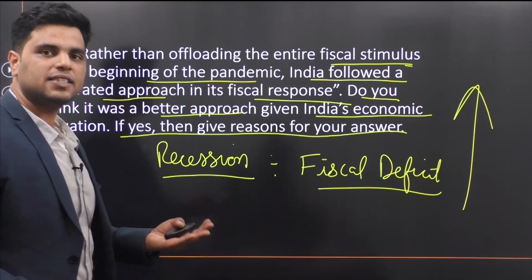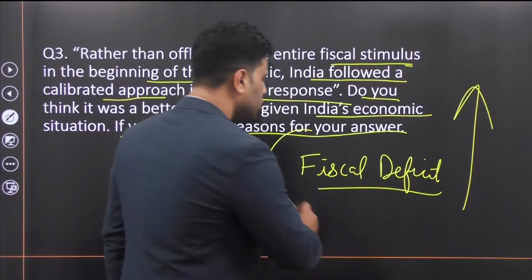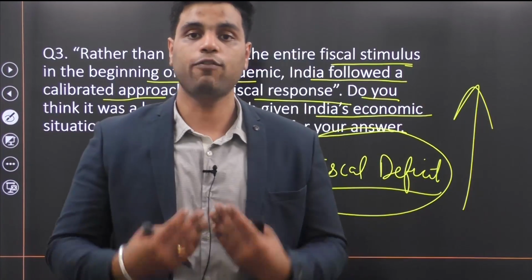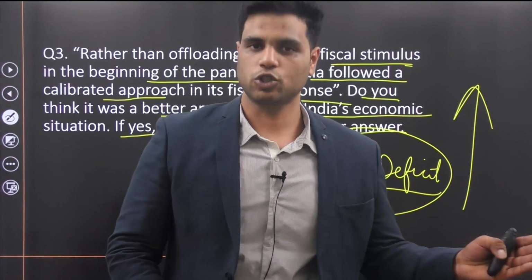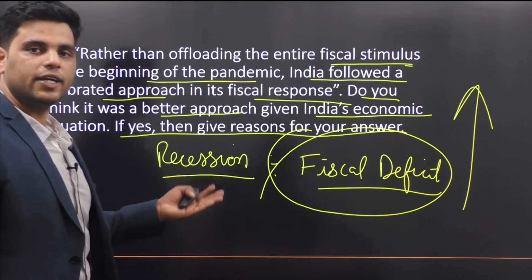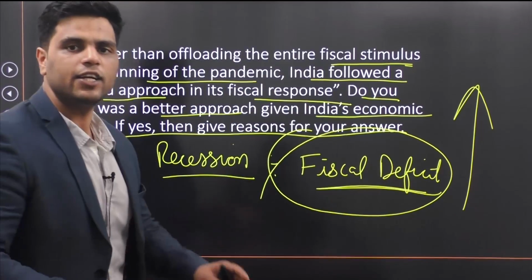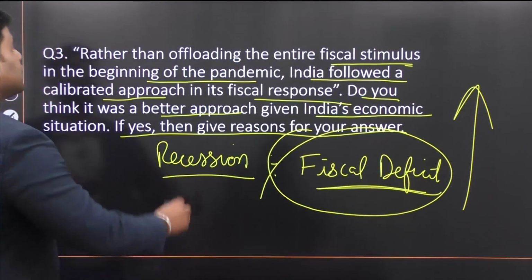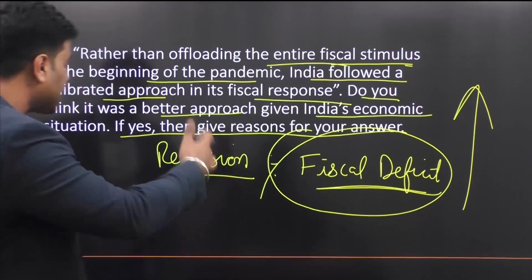Now, many economists said that to save India's economy, India should also follow this approach. They should increase their fiscal deficit immediately, offload their fiscal stimulus package. But how did India approach this quagmire? Well, India did not immediately increase fiscal deficit. India did not immediately provide fiscal stimulus. India actually followed a calibrated approach.